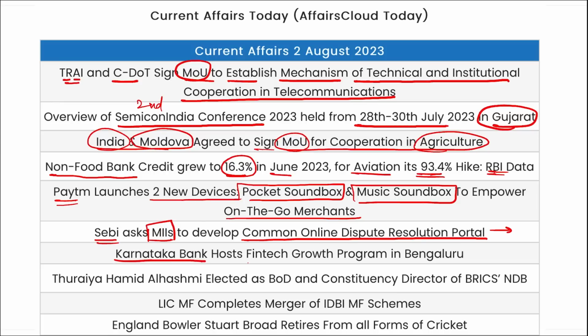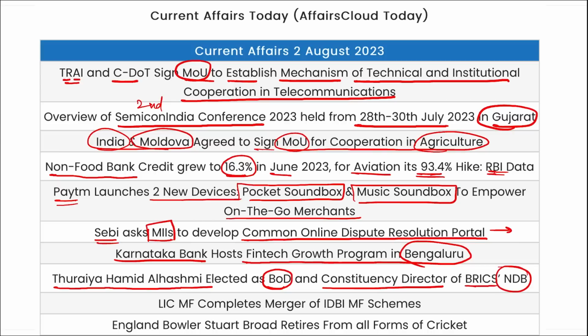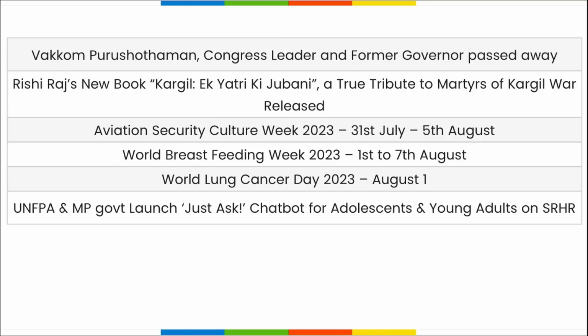Then Karnataka Bank hosted the FinTech Growth Program in Bengaluru. Thuraiya Hamid Al Hasmi has been elected as the Board of Director and Constituency Director of BRICS New Development Bank. LIC Mutual Fund completed the merger of IDBI mutual fund schemes. Then England bowler Stuart Broad has retired from all forms of cricket. Even Moeen Ali will be retiring after the Ashes 2023, and they both are of England.